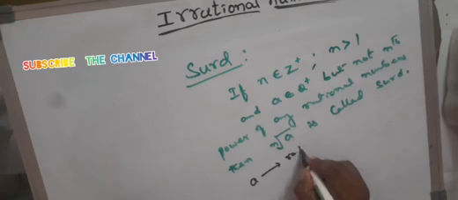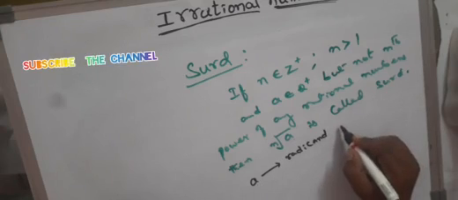Here a is called the radicand. What is a radicand? A radicand belongs to a positive rational number. This is a very important condition here.